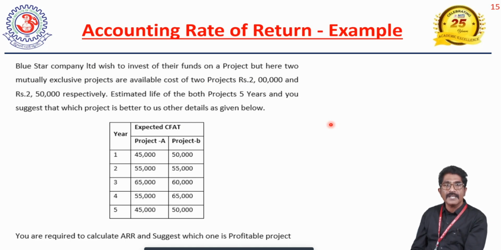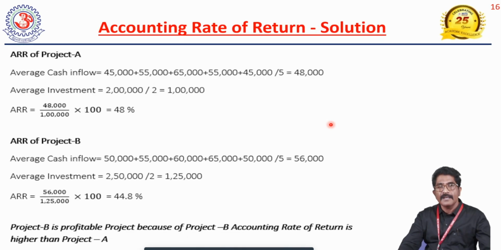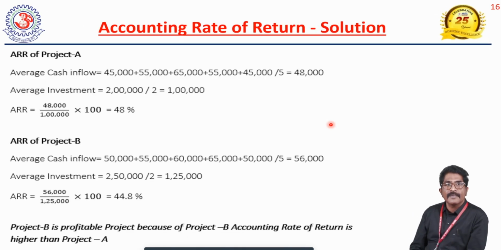Under the accounting rate of return, you suggest which project is profitable. They're asking us. So we need to find out the accounting rate of return for both projects. Then we will take a decision whether it is acceptable or not. And coming to C, here we already told how we are going to measure the accounting rate of return.